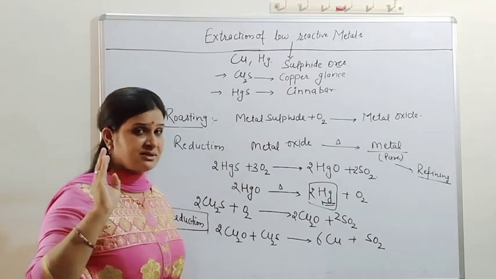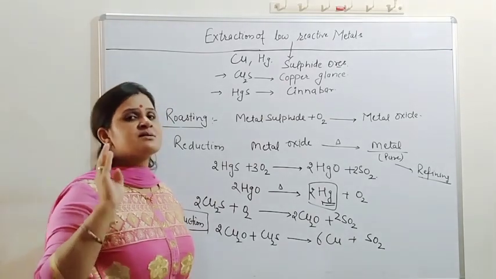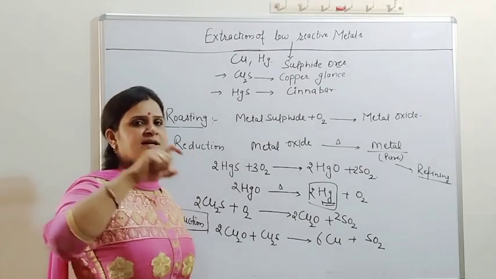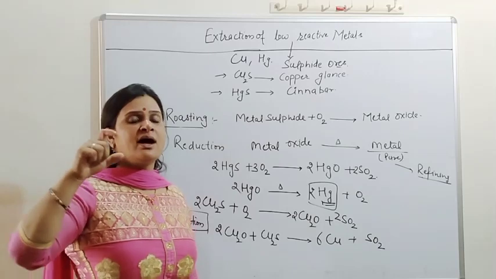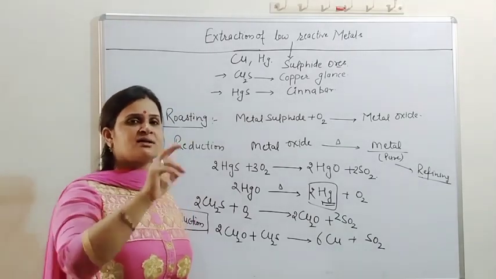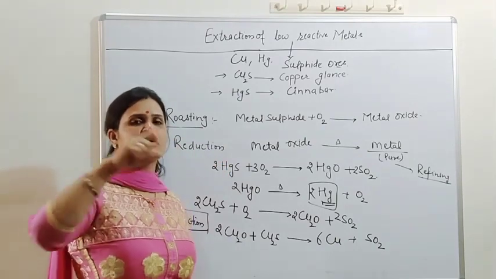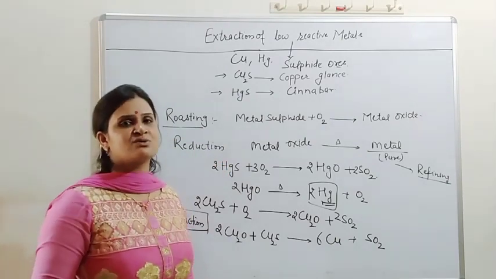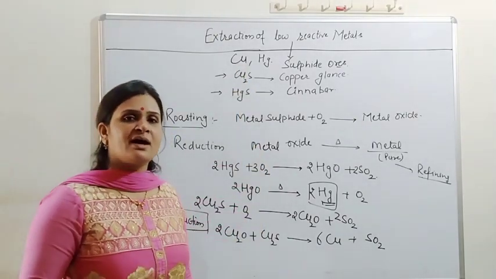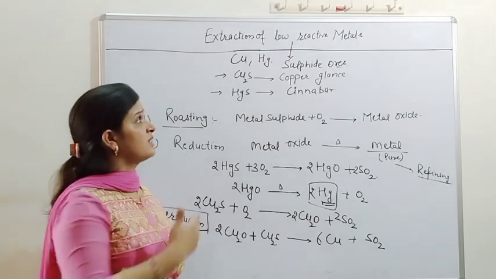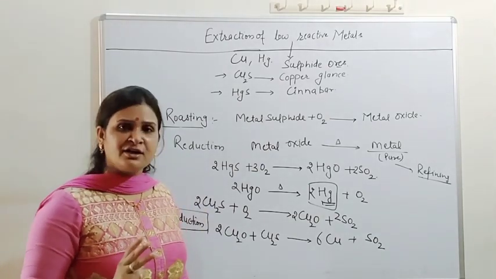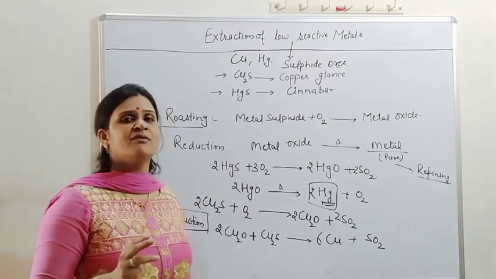Earlier we did the concentration or enrichment of ore. Second, we did the extraction based upon the activity: low reactive, medium reactive, highly reactive. In the case of highly reactive metals we did electrolytic reduction. Medium reactive metals were found as carbonate and sulfide, where we applied roasting and calcination and in the last did the reduction. In the third, we have discussed today the low reactive metals and how we extract them. Our last step remaining is the refining of metal. In the next video we will discuss it.